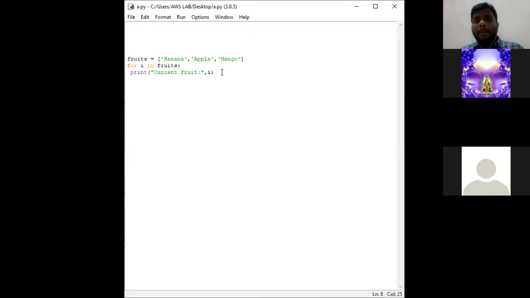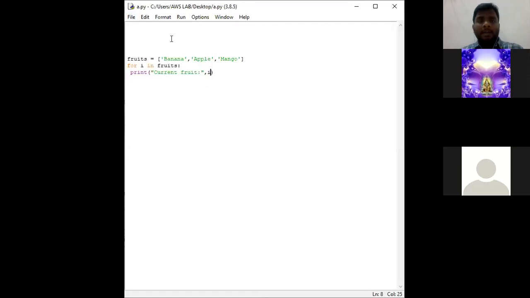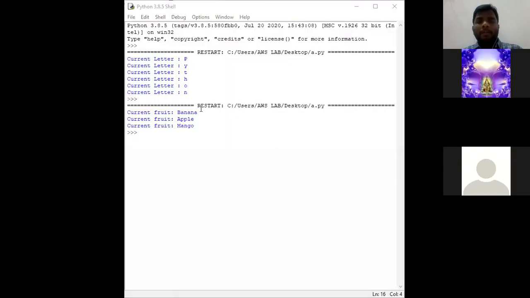So the number of times this for loop will be executed is 3 times. Why? Because in this sequence there are only 3 values available: banana, apple, mango. In the first iteration, it gives the output current fruit banana, next current fruit apple, next current fruit mango. We shall check by executing. Go to file, save, go to run and run module. The output will be displayed in the IDLE shell. Current fruit banana, current fruit apple, current fruit mango.